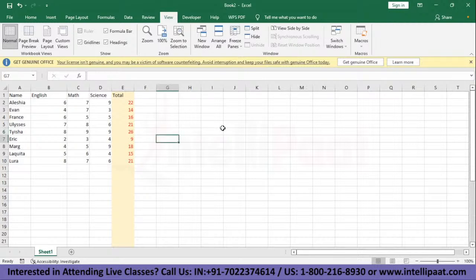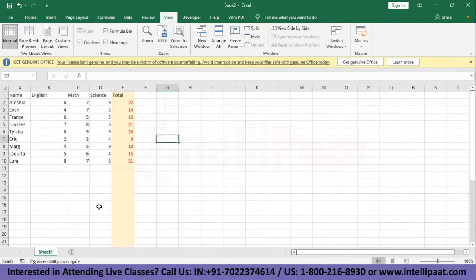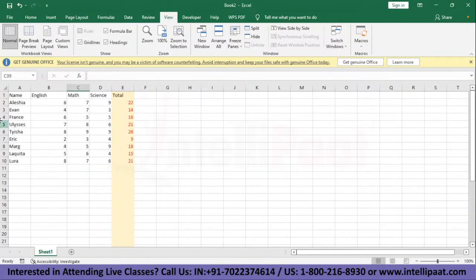Regarding freezing panes, as you can see, when I'm scrolling down, the top, that is the column headings, are scrolling upwards as well. So I might not know what column I'm typing the info in. See, if I'm here, I don't know what subject it is. Is it English, math, or science? For now, we have just 5 rows and 5 columns here. But what if we have, say, 10 columns and hundreds and thousands of rows? It will be a very difficult task for anybody inputting information in this spreadsheet.